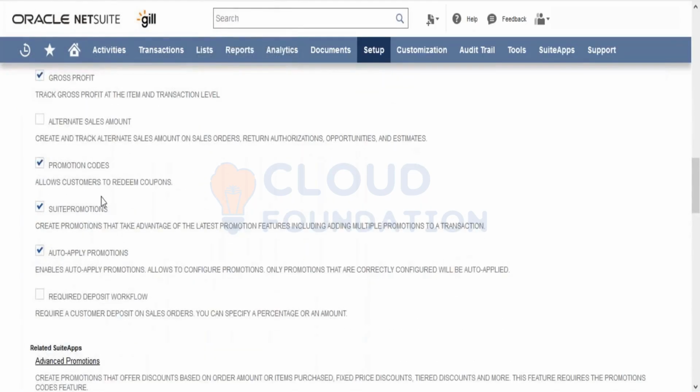Similarly, in case we want to use promotions, promotions are nothing but those promotion codes, right? You generate those codes and you get various discounts. In case you want to use those promotional codes, or whether you want to auto apply or use suite promotions, you can check these checkboxes.